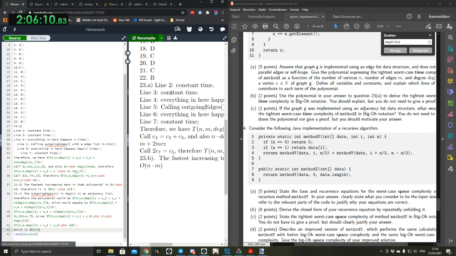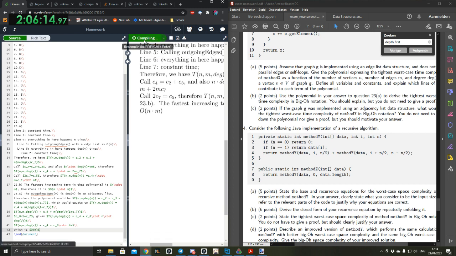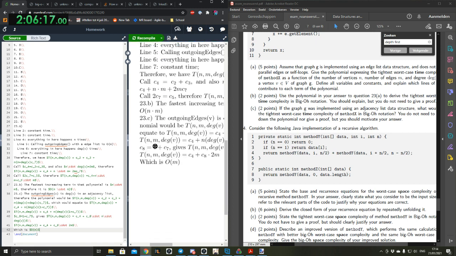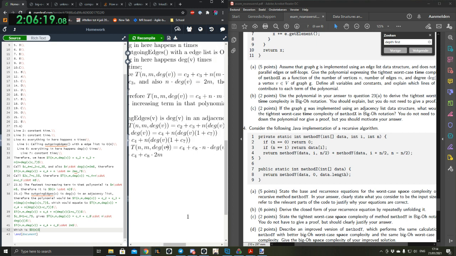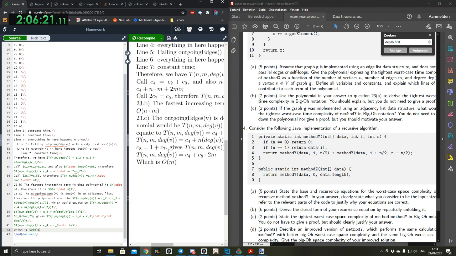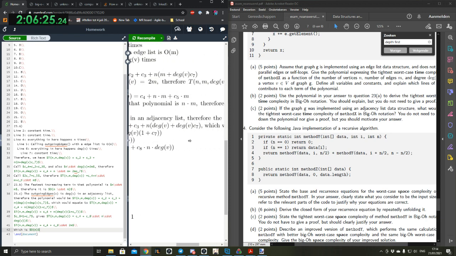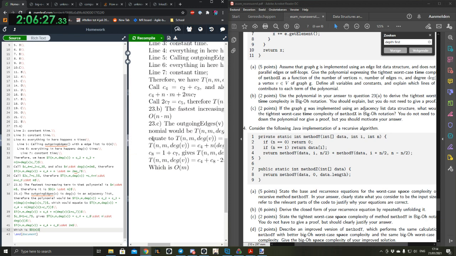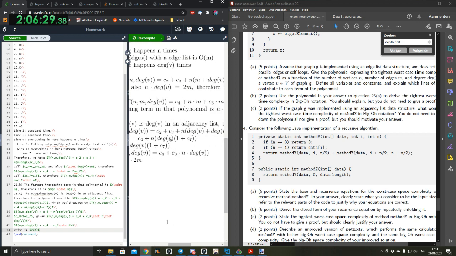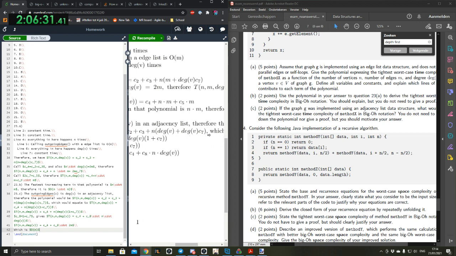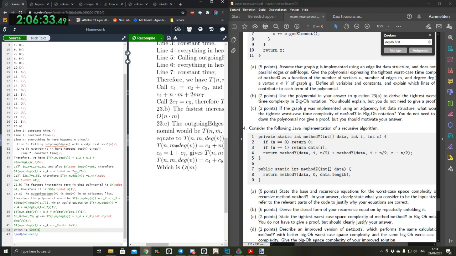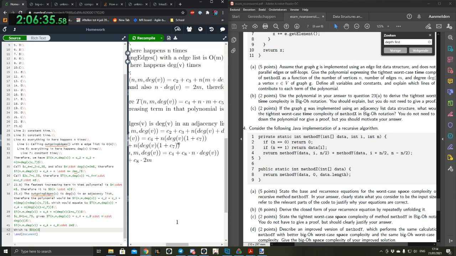Okay, let's see if we spot any mistakes. So that's not pretty. Okay, the outgoing edge of V is deg V in the adjacency list, therefore the polynomial would be T is this plus this plus this plus this, which would equate to, well, let's see, 4 that we knew that.